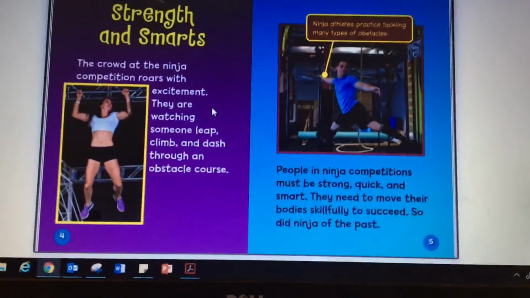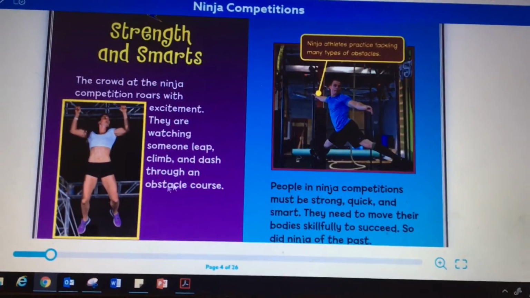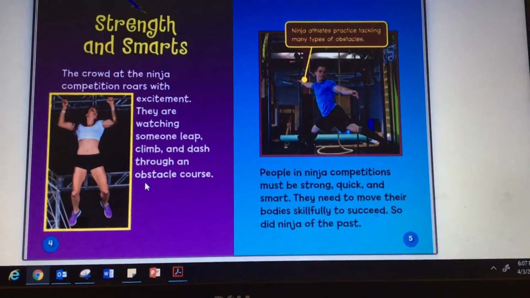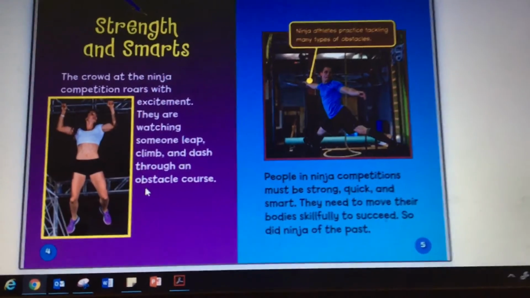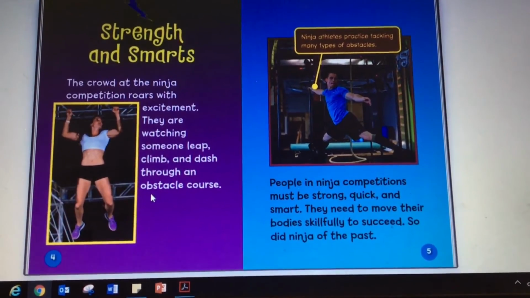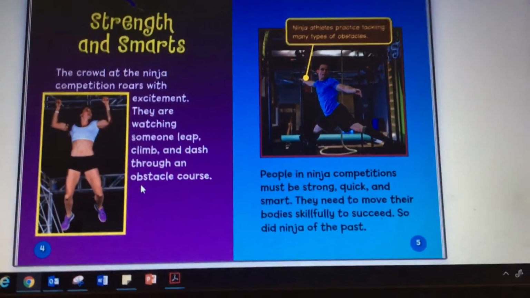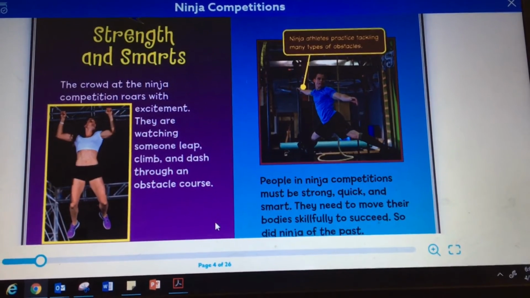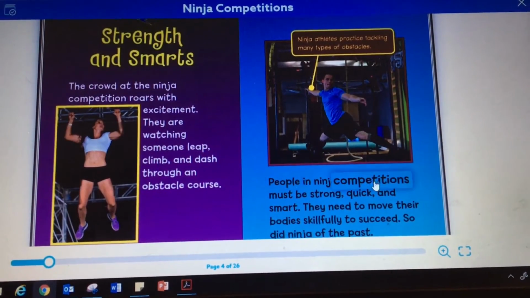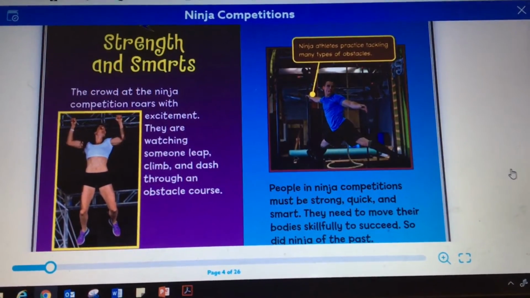And I'm going to go through the rest of these kind of quickly. I'll write down the ones that might not be as familiar. We also have photographs in nonfiction books. That's something we talked about. Fiction stories have illustrations that were drawn or created by somebody. Nonfiction books have photographs to remind you that this book is something that you will see in the real world. So I've got photographs to explain better what the author is talking about.